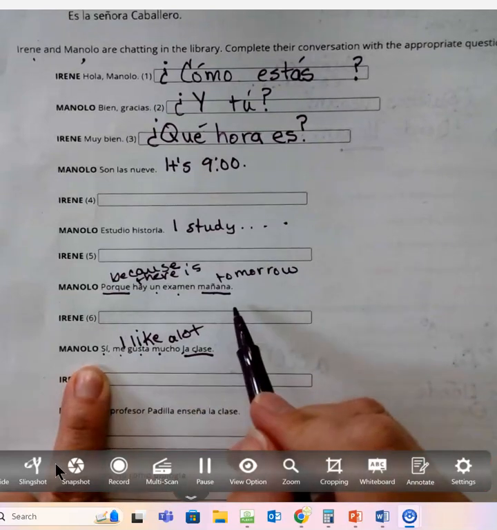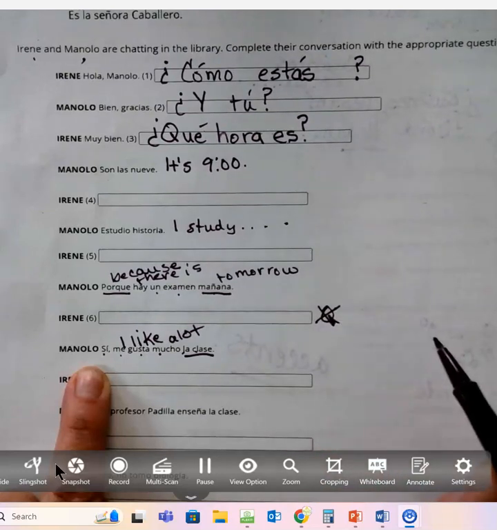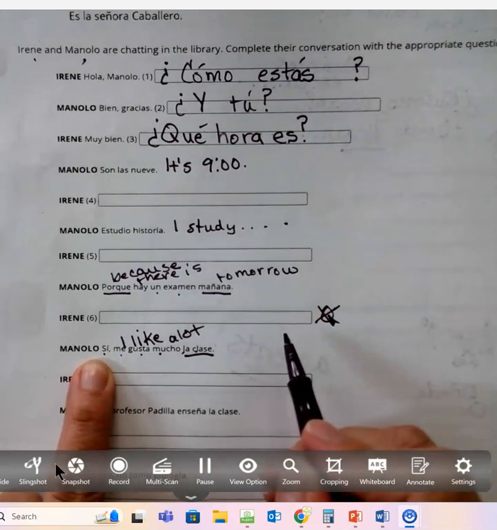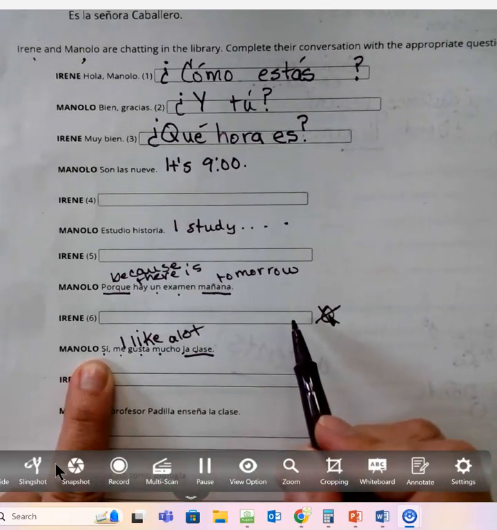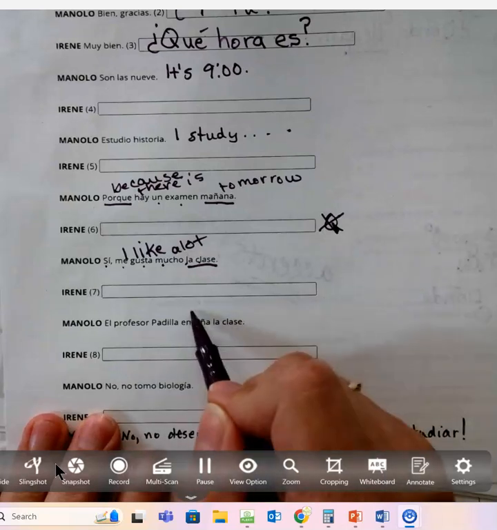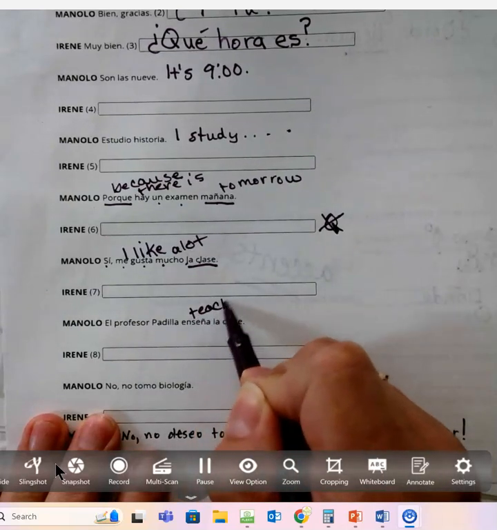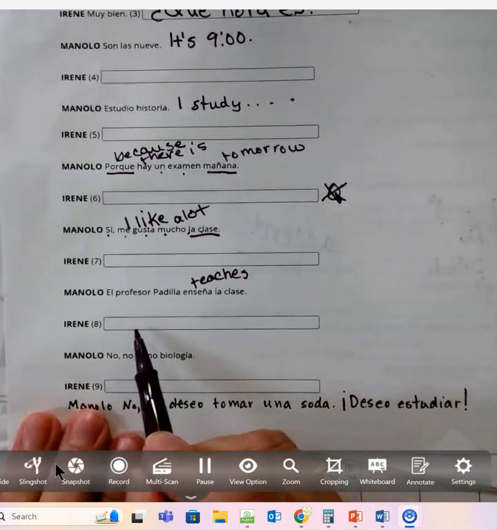Okay? There's no question word here, okay? So you're not going to use a question word. You're just going to ask, using intonation, do you like the class? So you're looking for the phrase, you like the class. And you make it a question with intonation. What question is being asked here to be answered with Professor Padilla enseña la clase. Enseña is teaches. Right? Question. Professor Padilla teaches the class.